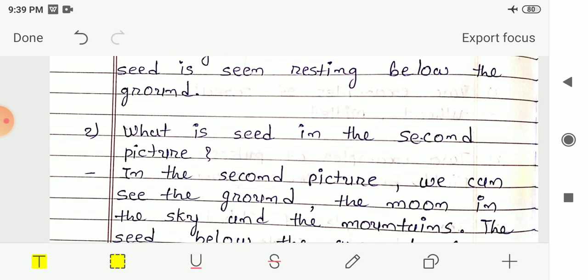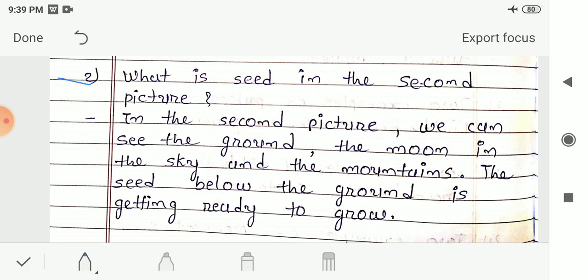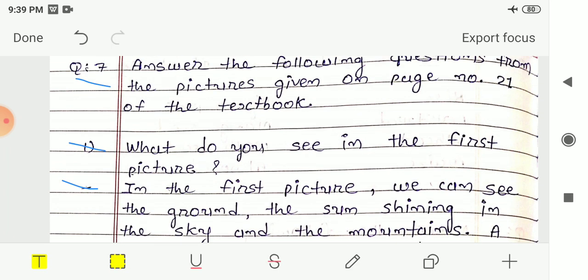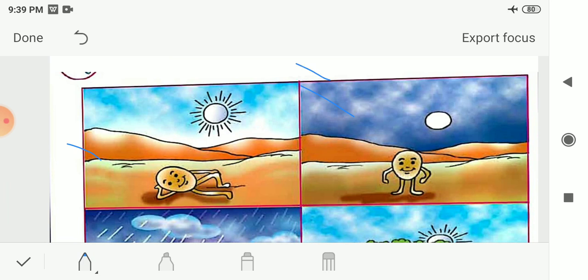Now the next question is: what is seen in this second picture? What can you see in this second picture? Let me see what is there in the second picture. In this second picture we can see the ground, the moon in the sky, and mountains, and the seed below the ground is getting ready to grow.